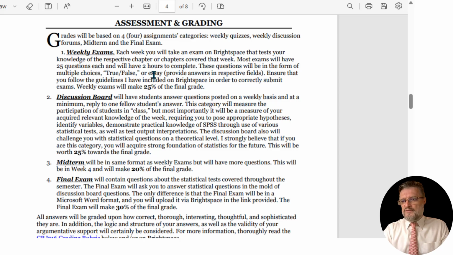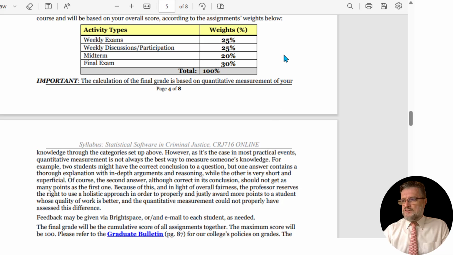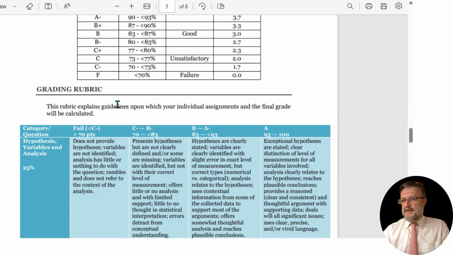And finally, the final exam will be 30% of your final grade, and it will be a Microsoft Word document where you will answer questions that I post there. And you will upload the final exam file in the assignment on Brightspace. So as you can see, the weight of all these activities will be 100%. That will make your final grade. There is a grading rubric for the final grade. This applies also to the final exam.